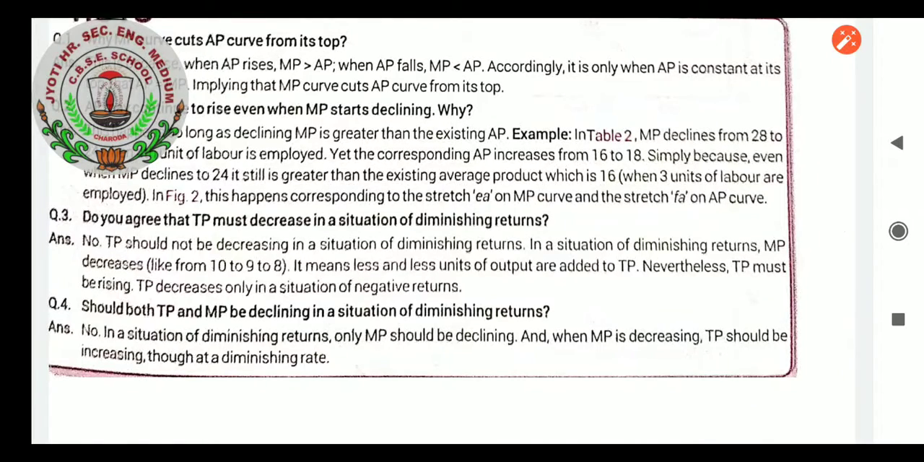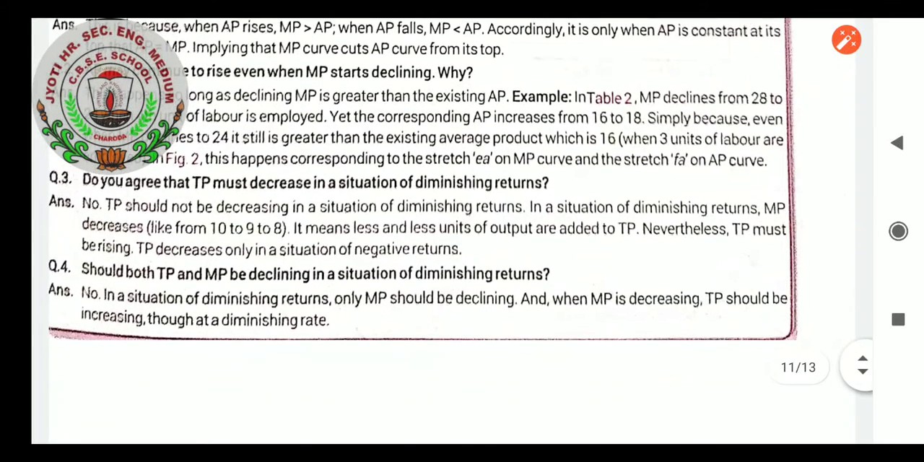It means less and less units of output are added to TP. Nevertheless, TP must be rising. TP decreases only in a situation of negative returns. Okay, so it decreases, but only when there is a situation of negative returns. We must try not to come to negative returns.